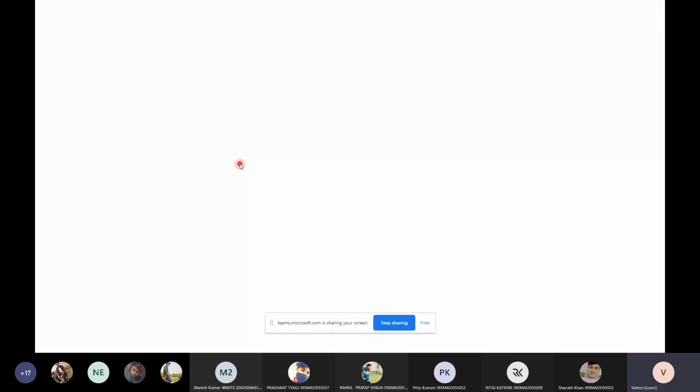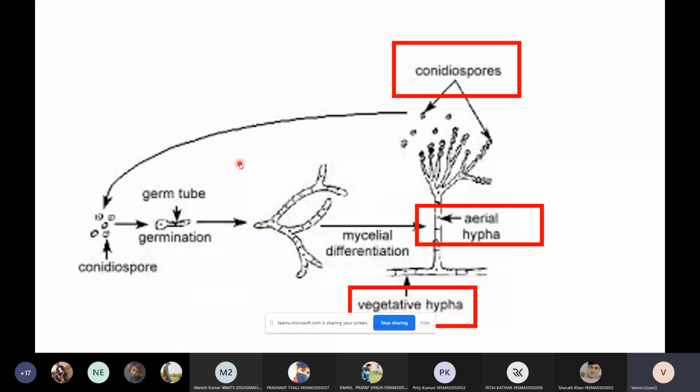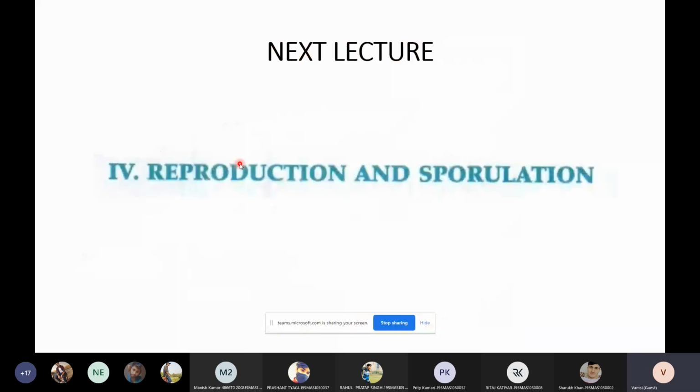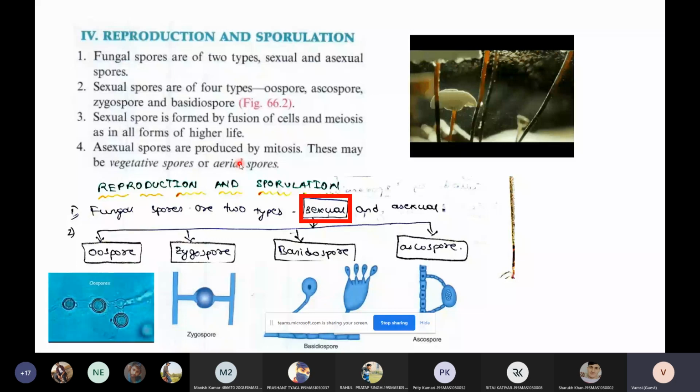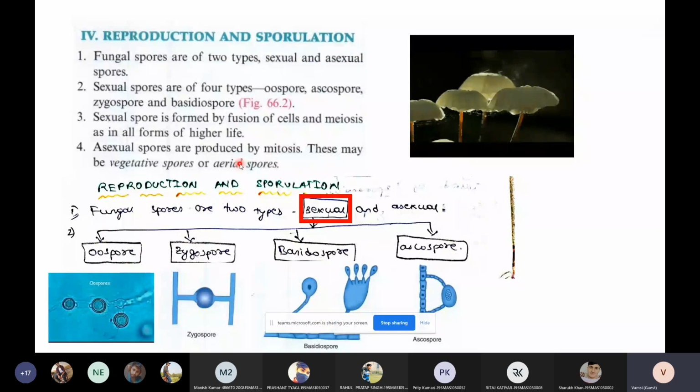Then we discuss the next thing, which is reproduction and sporulation in fungi. We have 2 types of reproduction in fungi. One is sexual reproduction, which occurs by meiosis, and the second is asexual reproduction, which happens by mitosis. Sexual reproduction happens due to the fusing of 2 cells, whereas in mitosis you see the splitting of cells. In both cases, ultimately we will get spores. These spores can be either sexual spores or vegetative asexual spores.